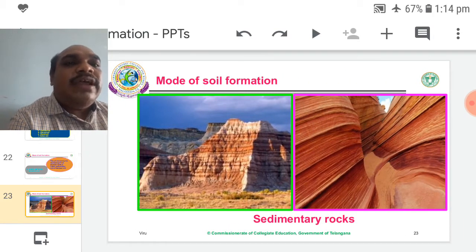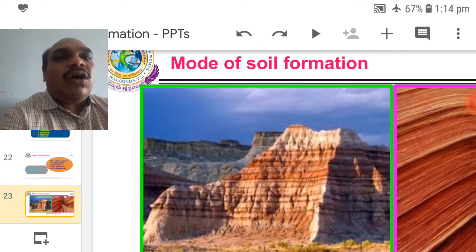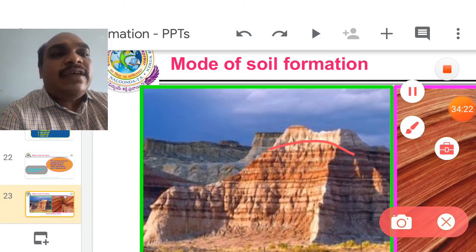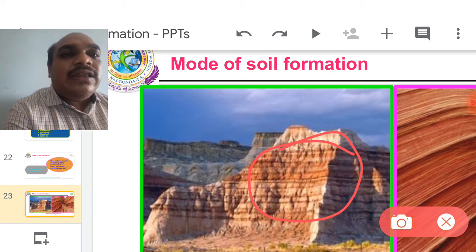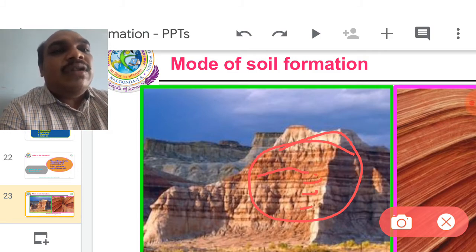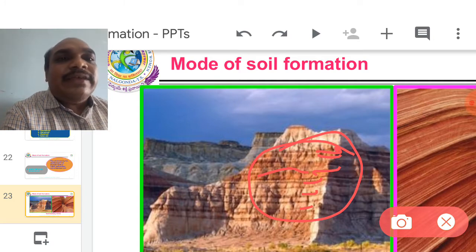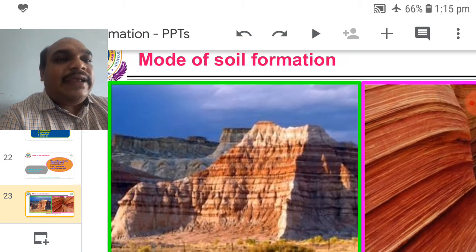For example, here sedimentary rocks are visible. So these are the rocks. In this weathering process, it is a virgin rock, a big rock. Gradually the rock particles are removed from this big stone. Therefore some layers and tiered steps are visible. This phenomenon is called stratified or sediment.